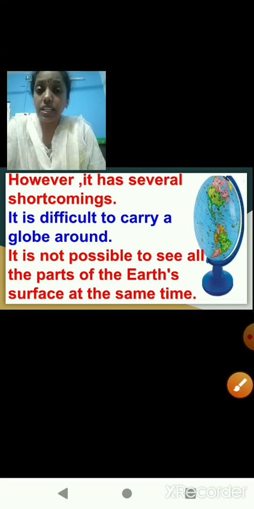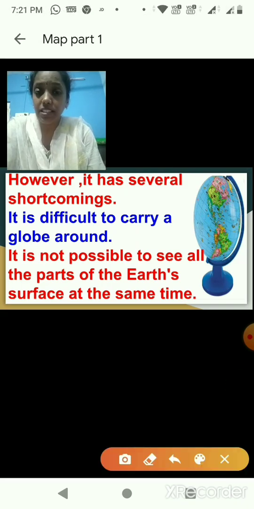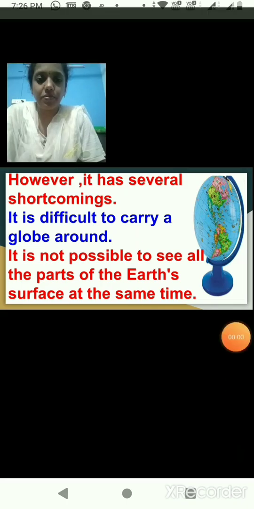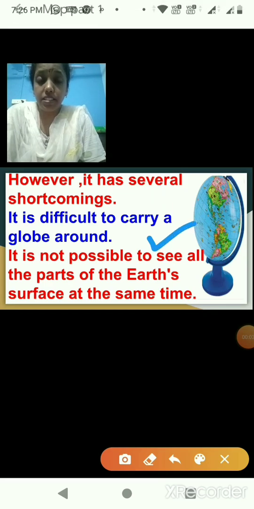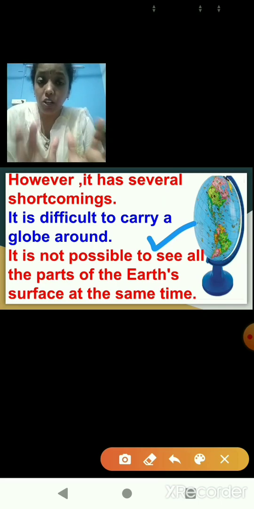However, the globe has several shortcomings. Now, what are the shortcomings? Let us see. It is difficult to carry a globe around. Children, is it possible to carry the globe everywhere? No, it is difficult.